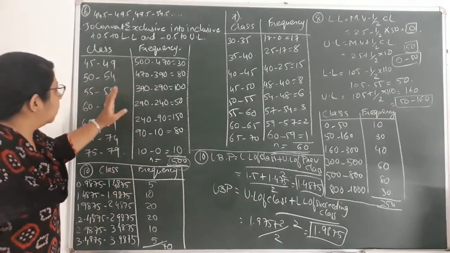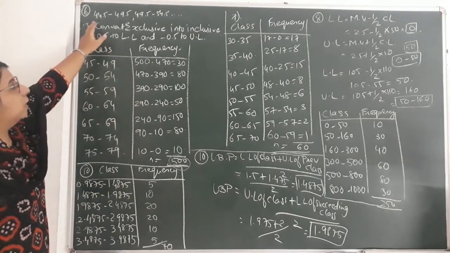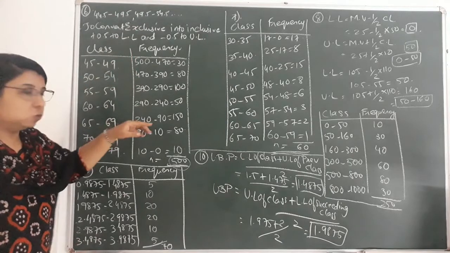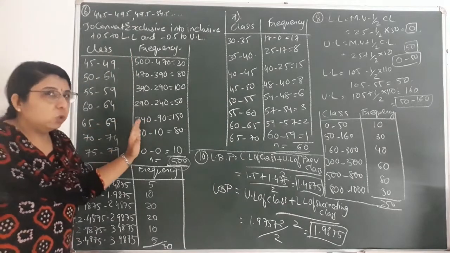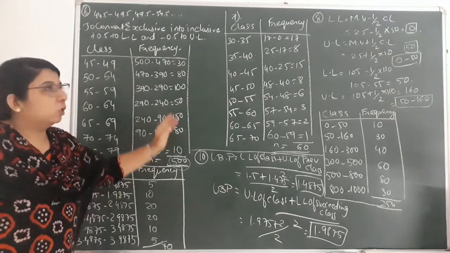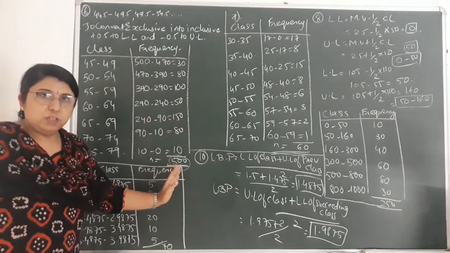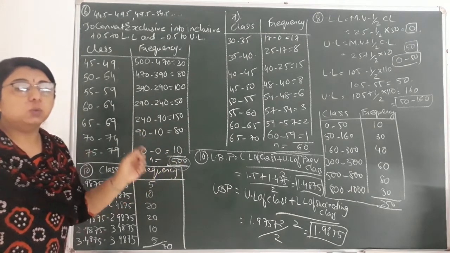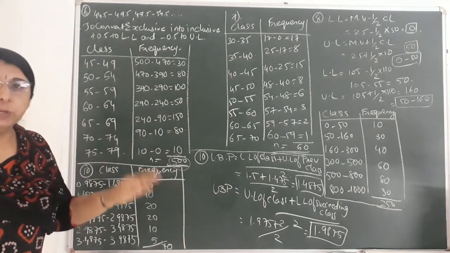Okay, clear this sum? Again repeating. First of all, there were exclusive classes. Exclusive classes we have converted into inclusive classes, and over here the more than type cumulative frequency was given. From that more than type we have converted and found the original frequency, and always the total of the original frequency should be equal to the last value of cumulative frequency.